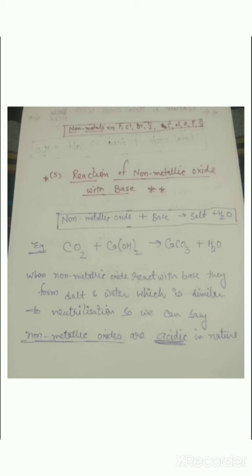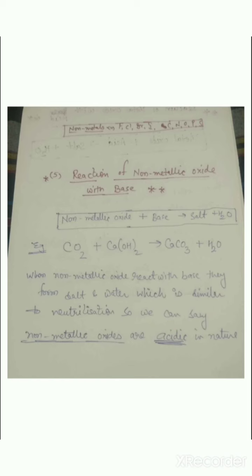these are the non-metallic oxides which are very harmful, and they are related to acid rain. Which gases are responsible for acid rain?